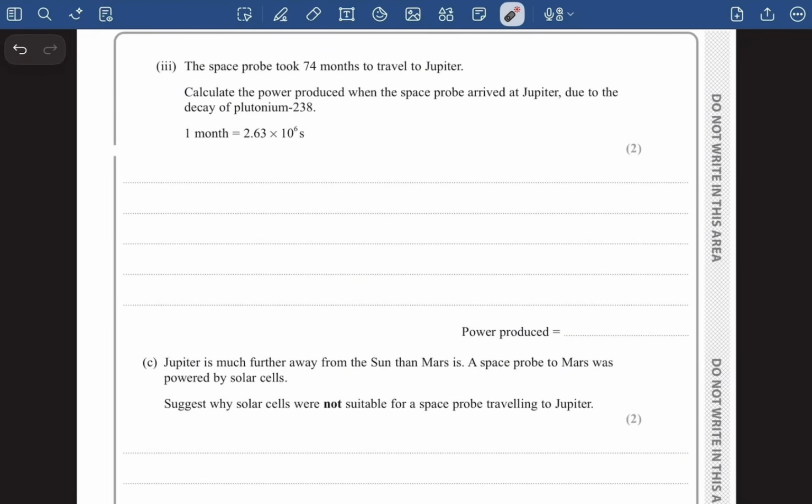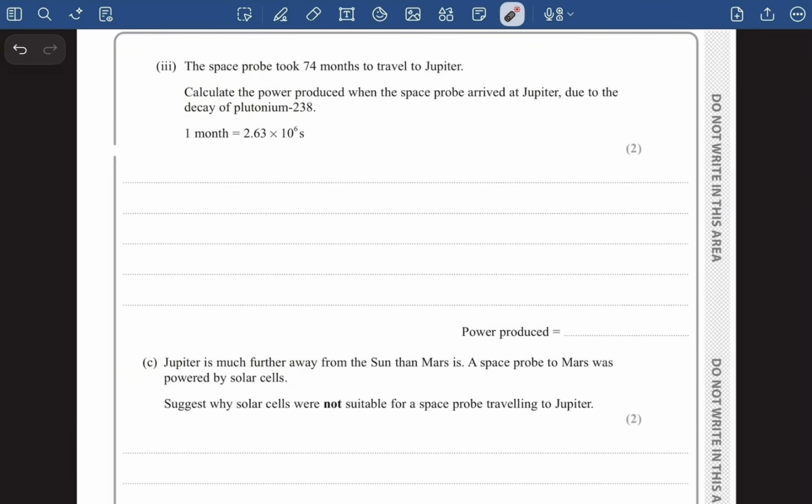The space probe took 74 months to travel to Jupiter. Calculate the power produced when the space probe arrived at Jupiter due to the decay of plutonium 238. Now, guys, they have asked us to calculate the power produced, and we know the formula of power is energy into activity, right? Now, as it is going to travel for 74 months, the activity is definitely going to decrease, right? So does the power.